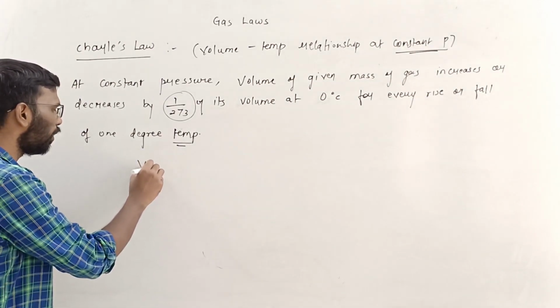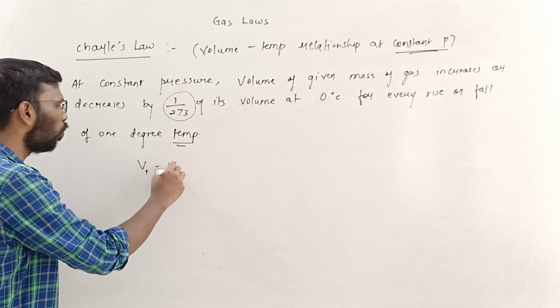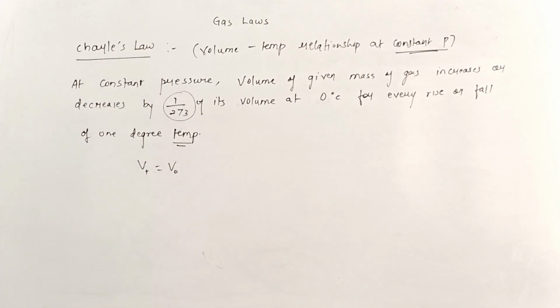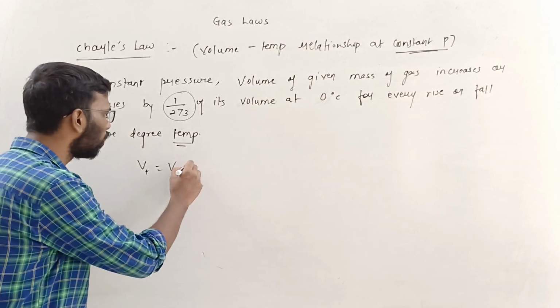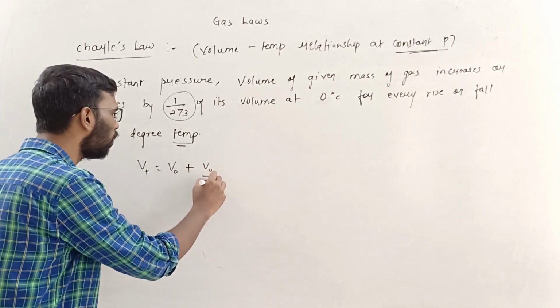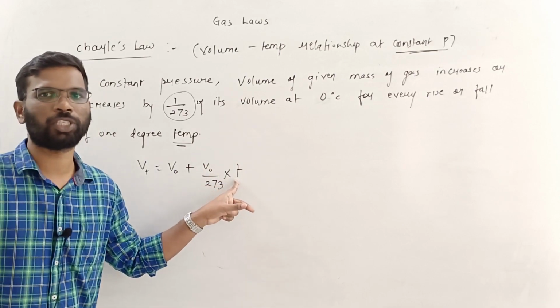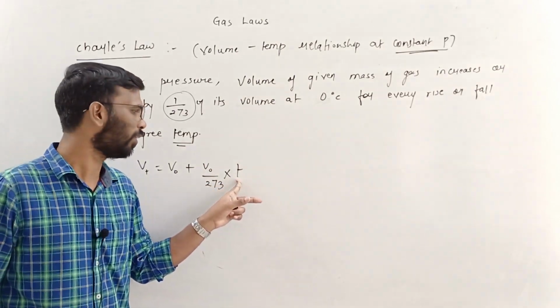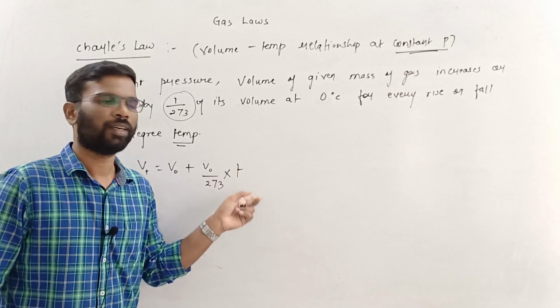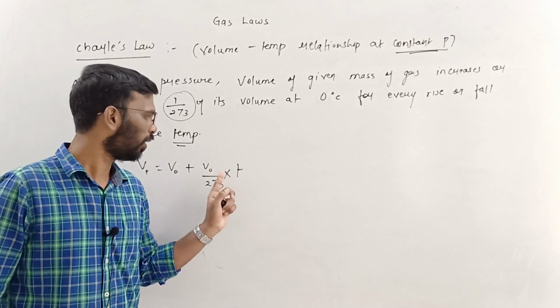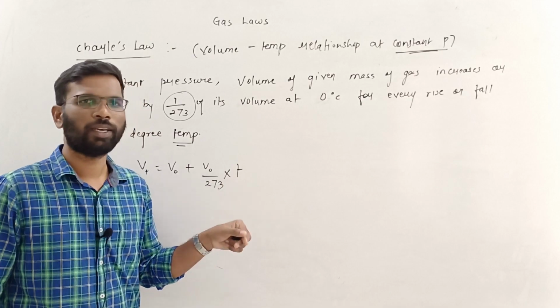V_T, the new volume at temperature T, will be V0 plus V0 upon 273 into the temperature. Like if you have increased 1 degree, then T is 1, 2 degrees, then T is 2, if 3 degrees, then T is 3.